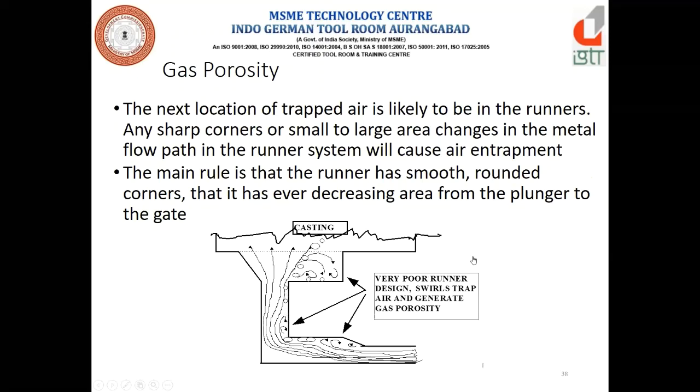So for smooth flow from the runner to the casting through the gate, we have to provide maximum radius for the smooth flow of the metal from the biscuit to the casting. So air trapping can be avoided.